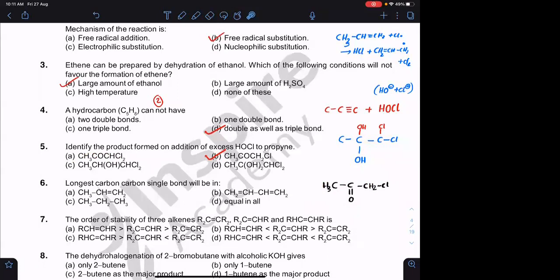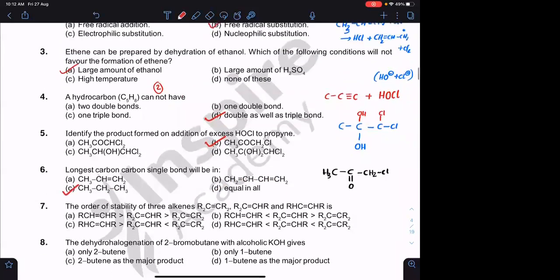Question number 6. Longest carbon-carbon single bond will be in... Option C. क्योंकि यहाँ पे आपको hyperconjugation होगा, which will lead to the formation of double bond character. यहाँ पे आपको resonance होगा, again आपको double bond character. यहाँ पे ऐसा कुछ नहीं होगा. So option C. Very good.